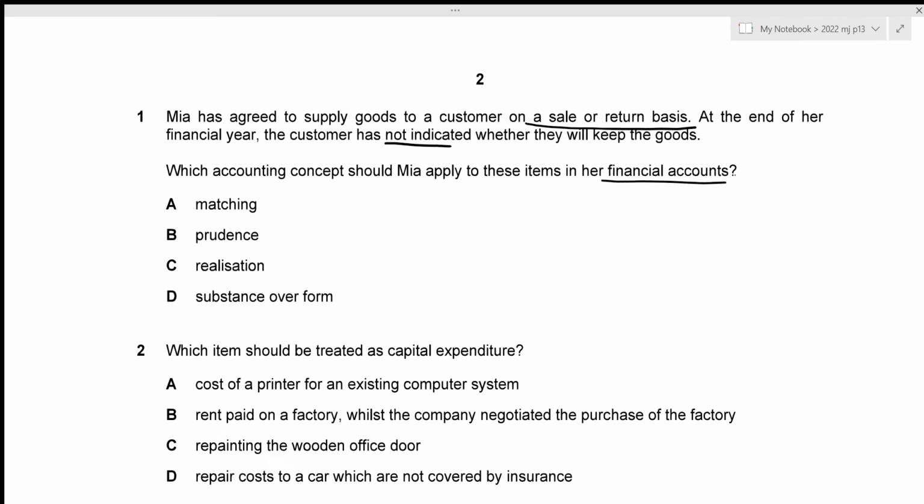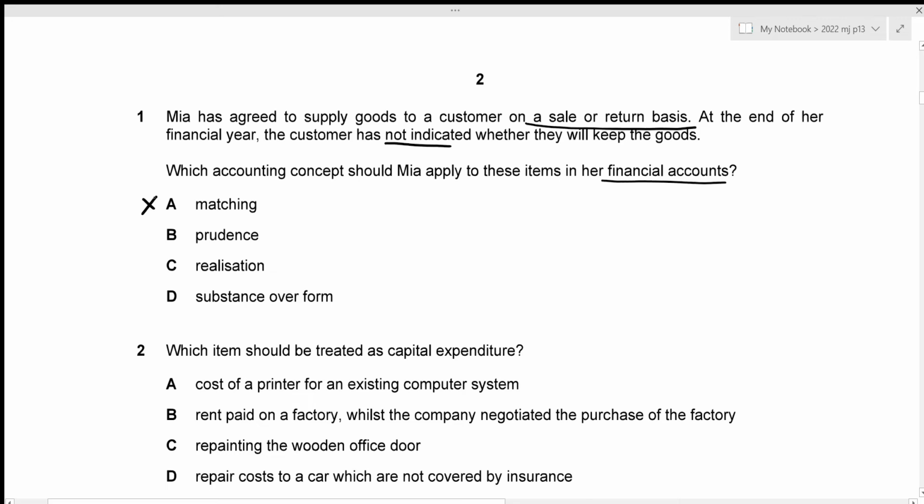The first option given is the matching one, and we know that matching concept states that we need to match our costs to the revenues. And in this case, we are selling goods on a sale or return basis, which means that the revenue has not yet been generated because the customer has not indicated whether they will keep the goods. So matching concept would not be the correct accounting concept in this case. So option A is incorrect.